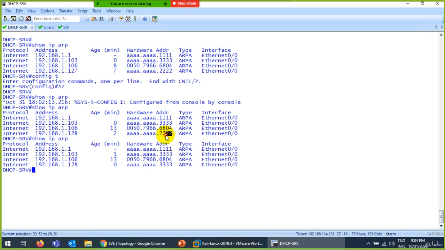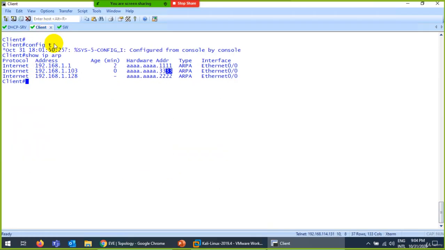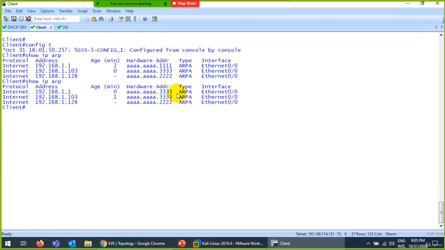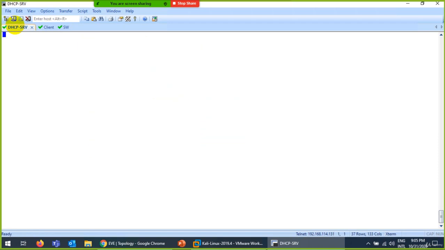Look at it now. In front of the client it is showing 3, Kali Linux. Now go to the client. This 1 will be replaced with 3. Up arrow, look at it now. And that's what I want. This is called poisoning. Now whatever they do, I will receive one copy. Suppose on the server, let me enable telnet.